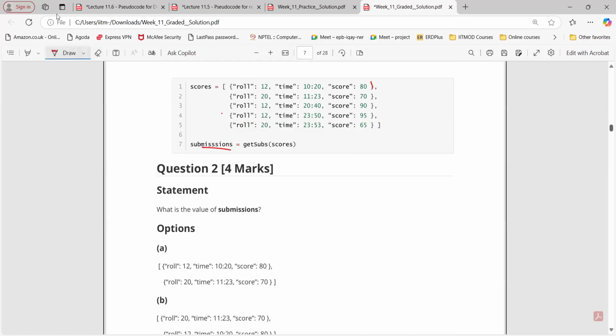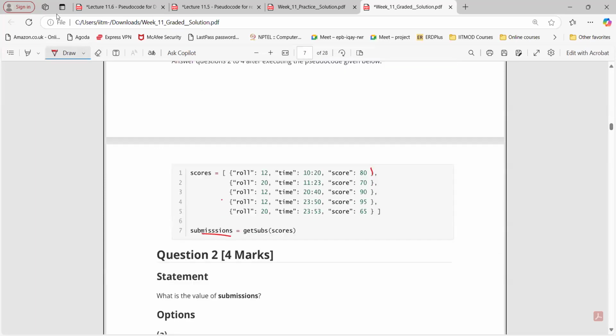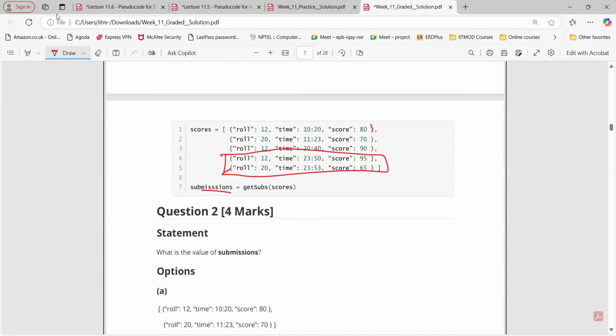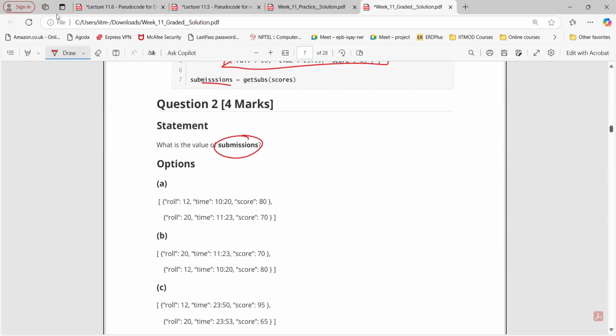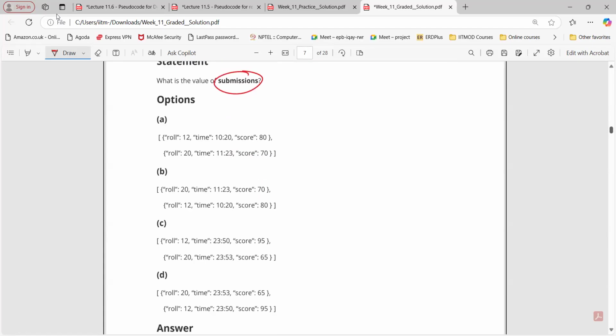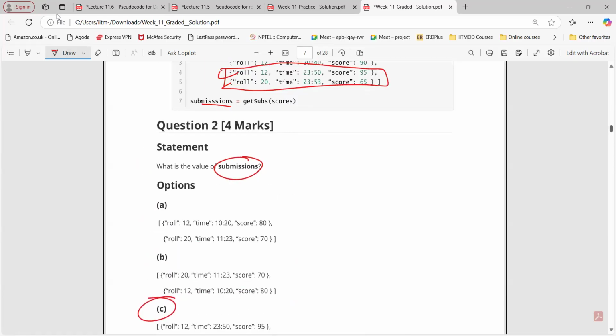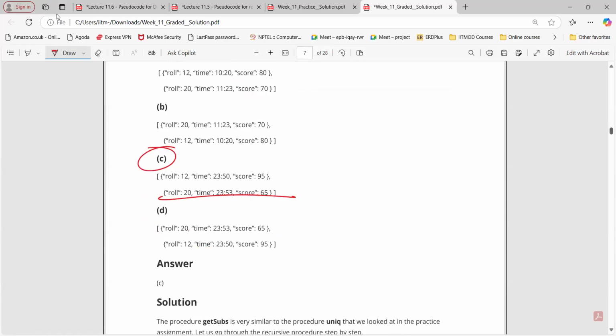So after going through all the things, what are we going to get? These two lists. The output will be what? Return that list and the remaining list. So these two lists will be the output. So the value of submission is what? This should be the output: 12, 20, then 23, 50. 12, 20, 23, 50. Option number C here, right? Any doubt?